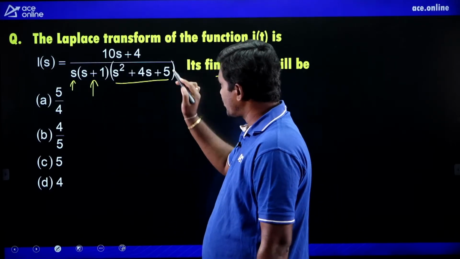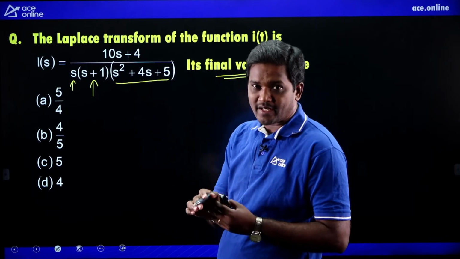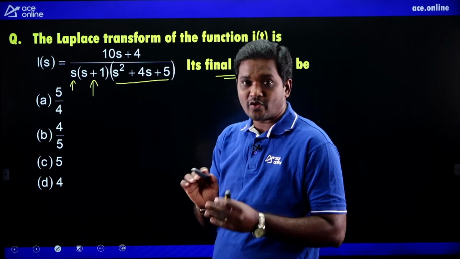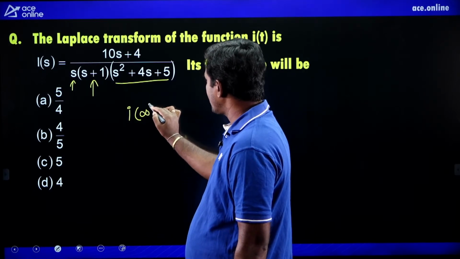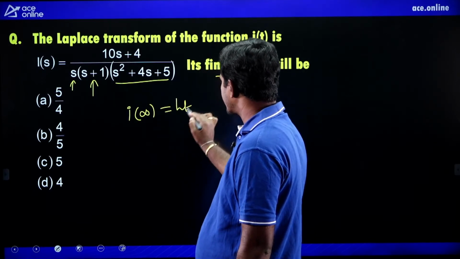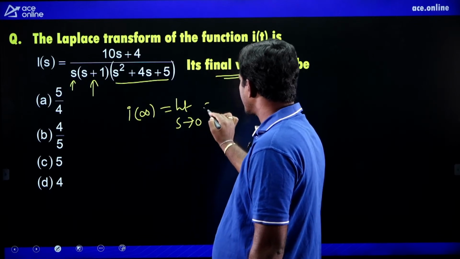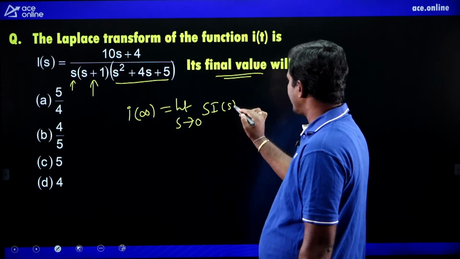These poles are also in the left half of the S plane. Yes, the condition is satisfied. You can apply the final value theorem. What is the final value theorem? i of infinity equals limit s tending to 0 of s times I of s.